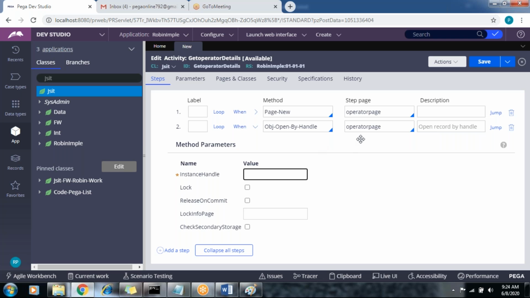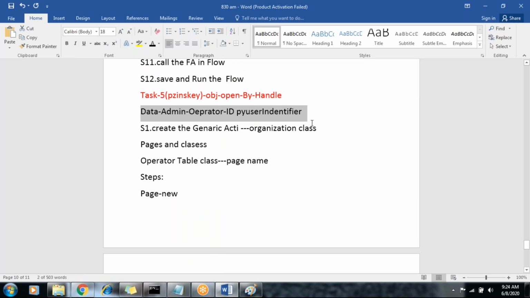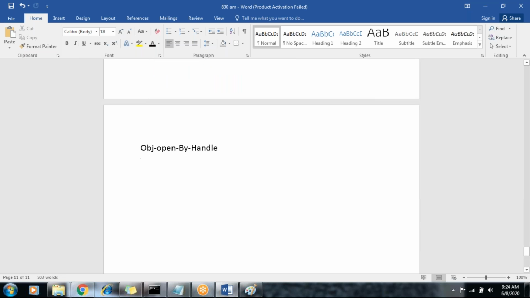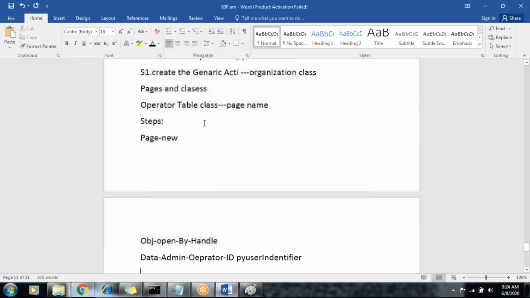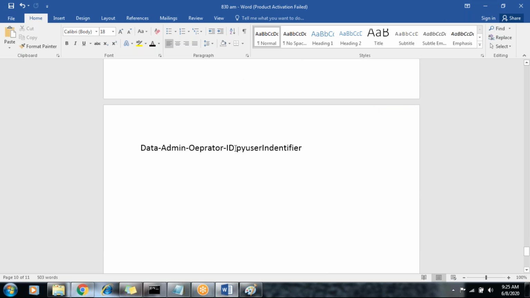That is nothing but the pzInsKey, right? What is the pzInsKey of operator ID? This one only, no? Data icon, admin icon, operator ID. Just paste it with control V. This is a table class name plus, and here pyUserIdentifier is the primary key, but you are applying the search rule as of now.